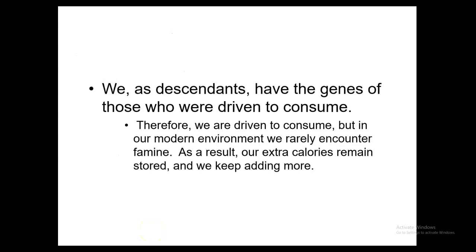So we, as descendants, have the genes of those who were driven to consume, and therefore we're driven to consume. But in our modern environment, it is going to be very rare for us to encounter a famine. As a result, our extra calories are going to be stored within our bodies, and we keep adding on to them, because food is easily come by this day and time.